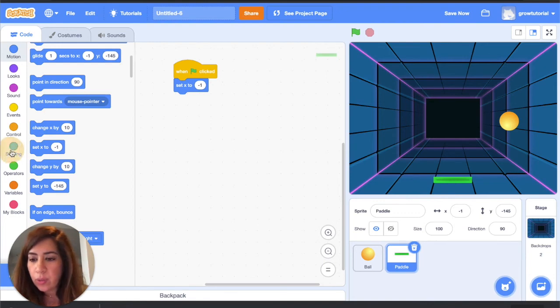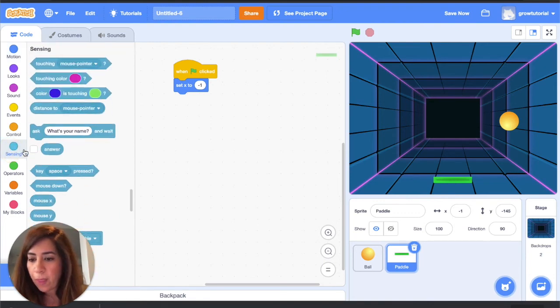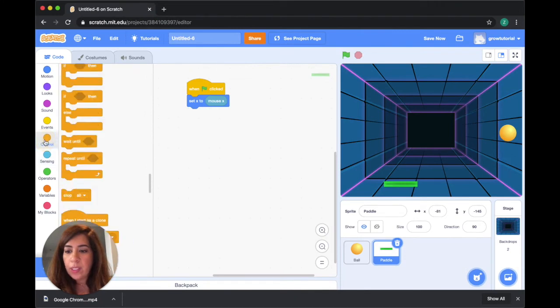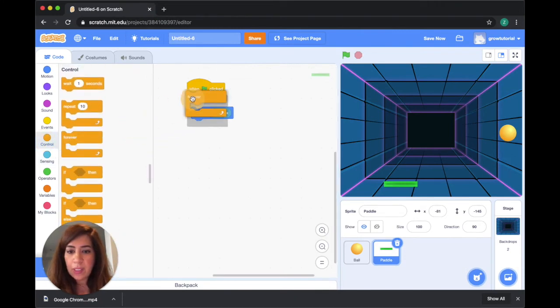So if you see this function here, I'm just going to drag it and drop it inside the value. I want this to be done on a continuous basis, so I'm just going to drop the forever function here. And then if I click on the green flag, you can see that now the paddle is being moved in this direction. Like, I can't move it up, it's just side to side using the mouse.